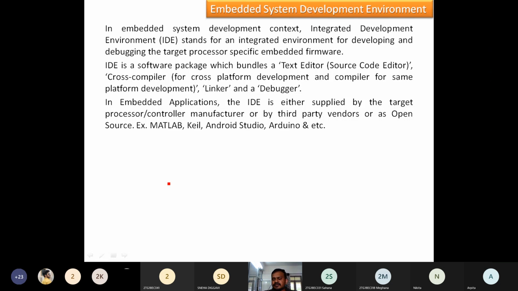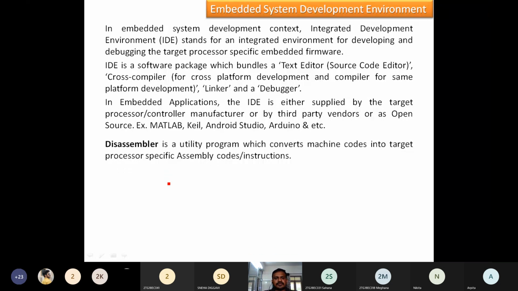And some other examples we are going to find in the integrated development environment, IDE. So here, there are some more concepts with respect to the assemblers, compilers, and this development environment.